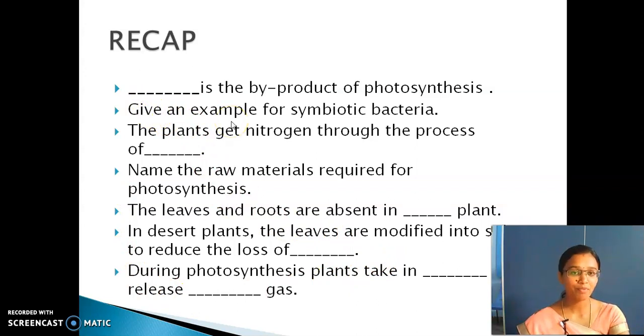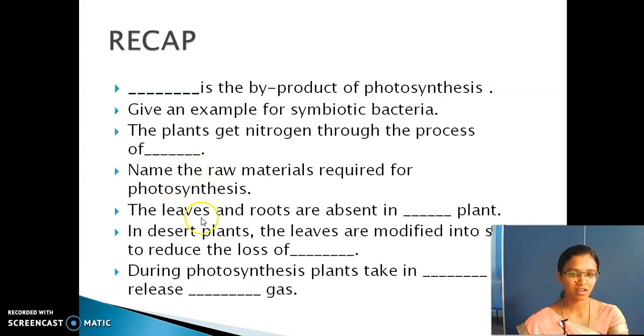Dash is the byproduct of photosynthesis. What do we get from the process of photosynthesis? It is nothing but glucose or carbohydrate. Give an example for symbiotic bacteria. Next one is the plants get nitrogen through the process of dash. Next, name the raw materials required for photosynthesis.